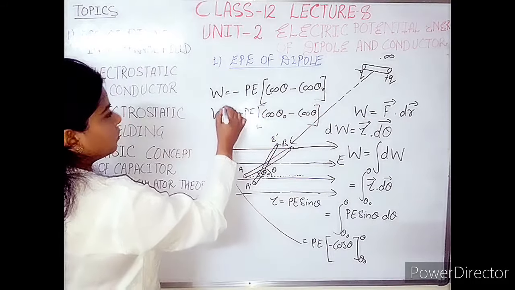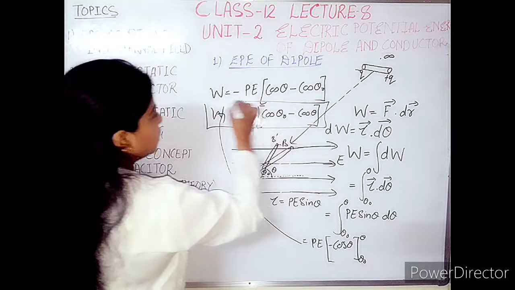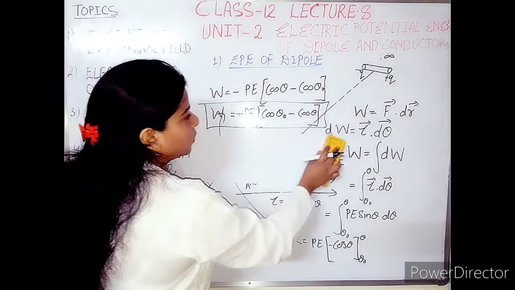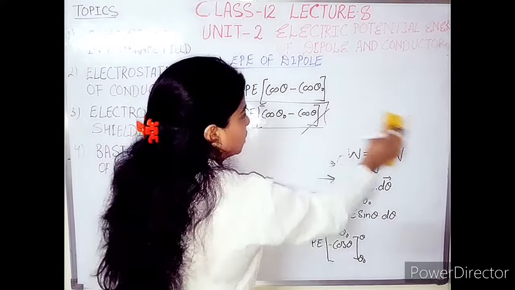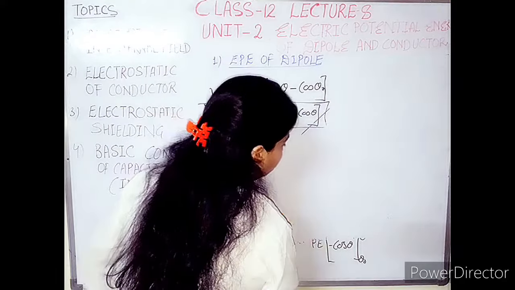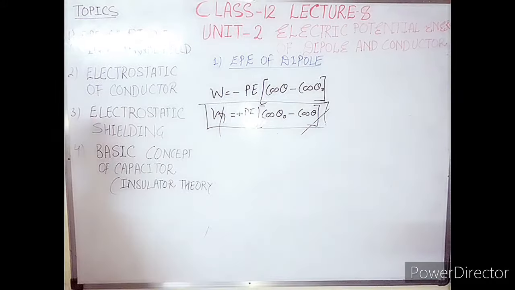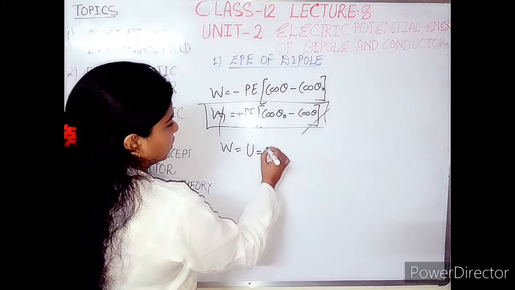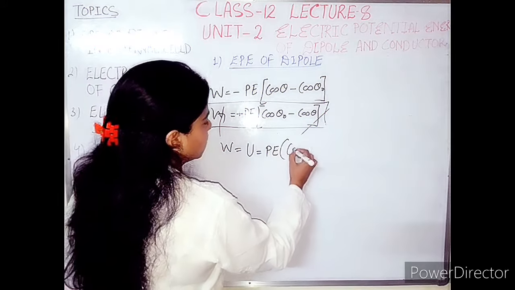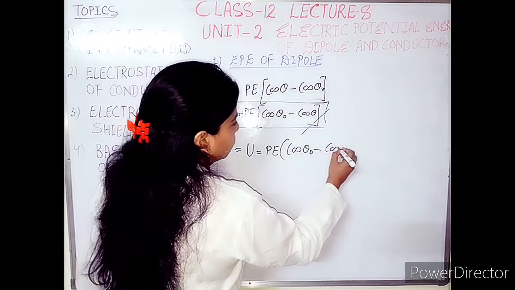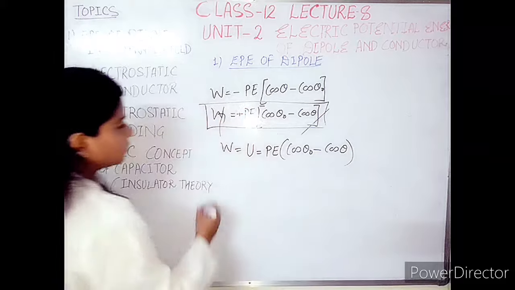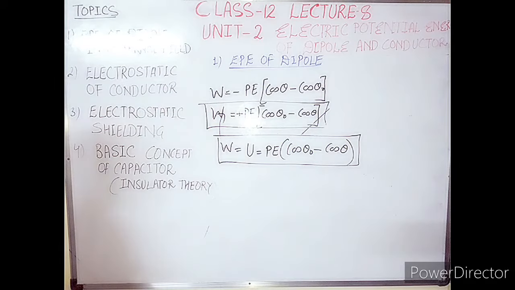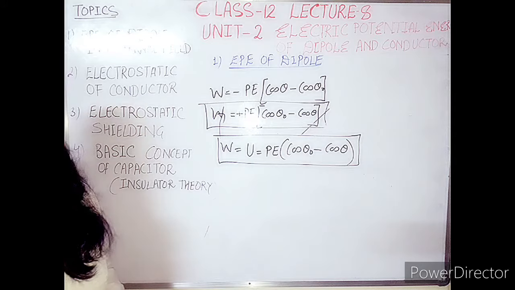This is the formula for work, and it corresponds to the formula of potential energy, because whatever work is done over the system is converted into the potential energy of the system. So W is equal to U, which is equal to PE times cos theta naught minus cos theta. This is the formula for potential energy of the system.